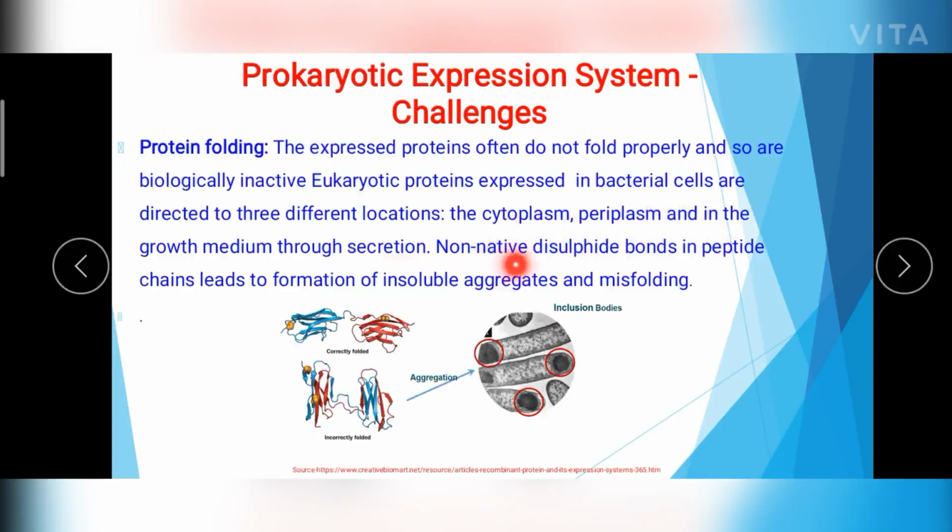There, non-native disulfide bonds are formed within the peptide chain, which results in the formation of insoluble aggregates and causes misfolding of the proteins. So protein folding is also a major drawback in this prokaryotic expression system.